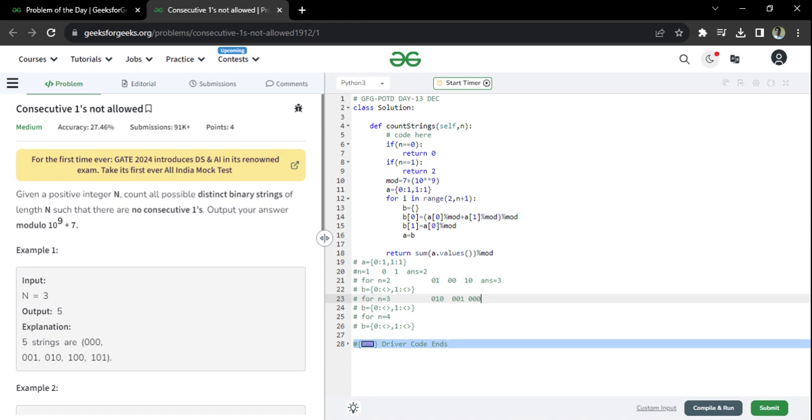The idea here is whenever a thing ends with 0, I can add a 1 to it and I can add a 0 to it. If a thing is ending with 1, then the only option for me is to add a 0. So these are the two things. Now again, this thing is ending with 0. I will just copy it and paste it two times here because there are two possibilities for this. I will add a 1 after this, and I will add a 0 after this. So what are the answers we are getting? We are getting 1, 2, 3, 4, 5 answers. In this case the answer is going to be 5.